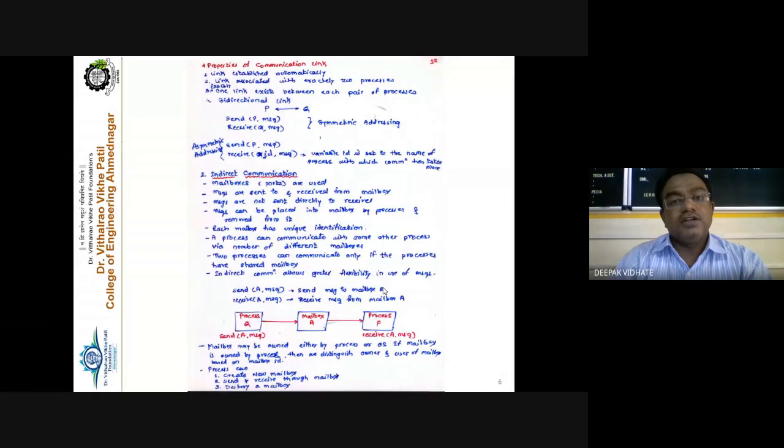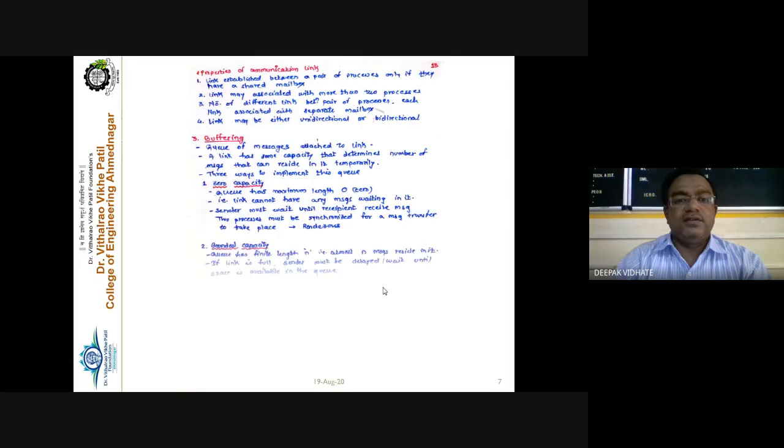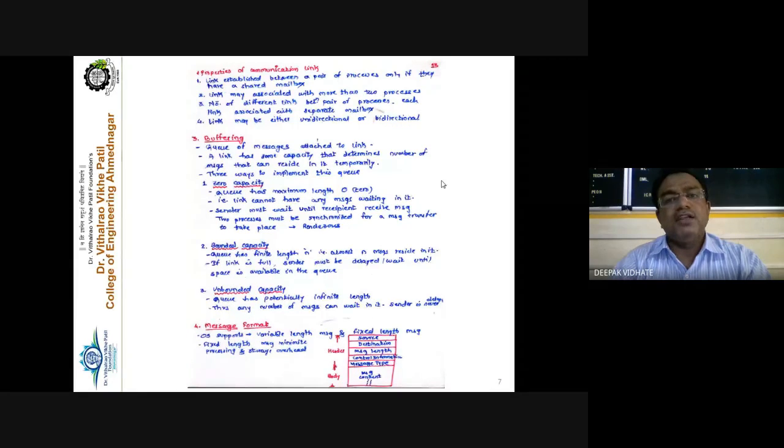Now the next point here is buffering. Buffering means what? As you know, for communication, two processes must be there and a link must be established. Buffering is with reference to the capacity of that communication link. The link may have zero capacity, some bounded capacity, or unbounded capacity.